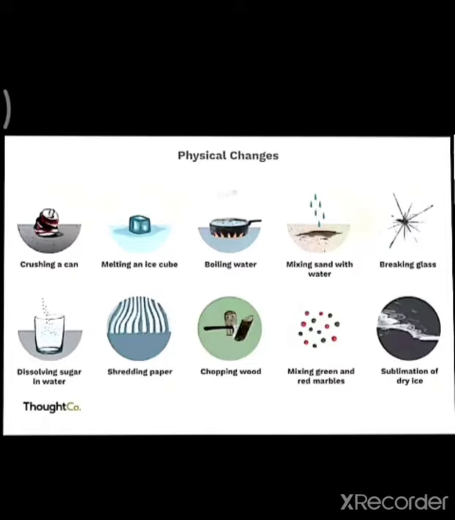So as you know, we have completed your first chapter. Then your second chapter is about the chemical changes and reactions. Okay, in this video we are going to discuss the physical changes and chemical changes. So first, what do you mean by the term physical changes? You have already read about the physical changes and chemical changes in 7th class.